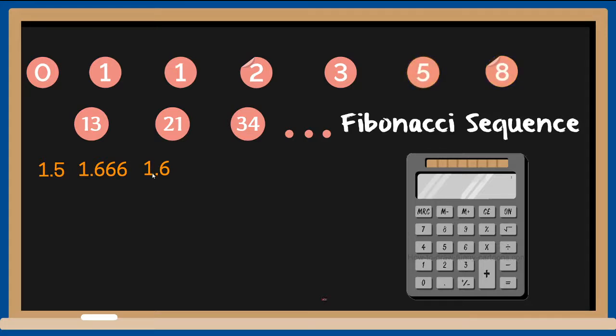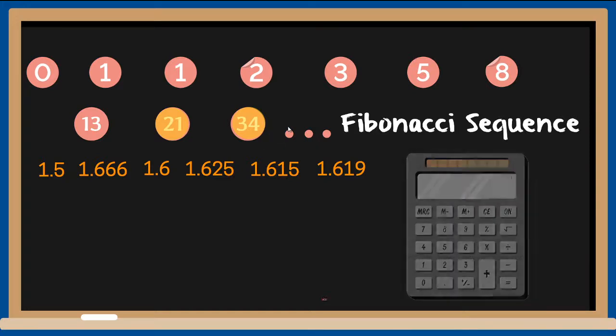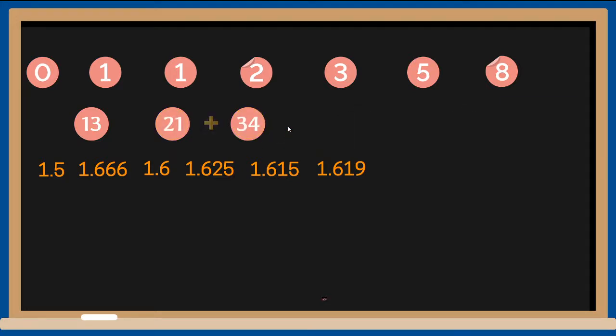Then let me take the next two numbers, 8 and 13. 13 divided by 8 is 1.625. Then the next two, 21 divided by 13, that will be 1.615. 34 divided by 21, that will be 1.619. And let me get more numbers here. So 21 plus 34, that is 55. 34 plus 55 is 89. 55 plus 89 is 144.